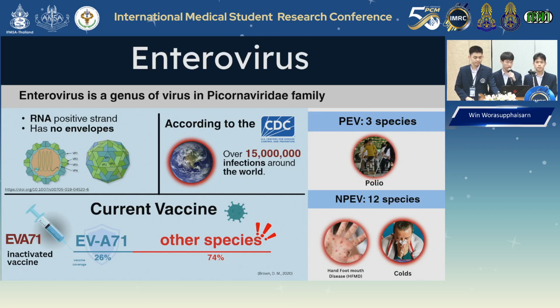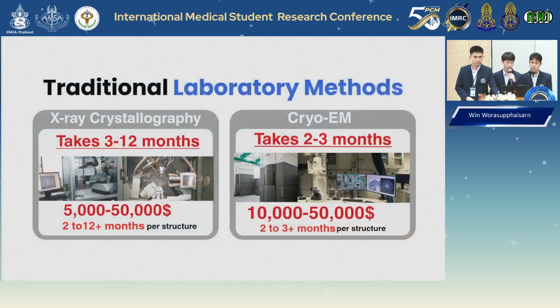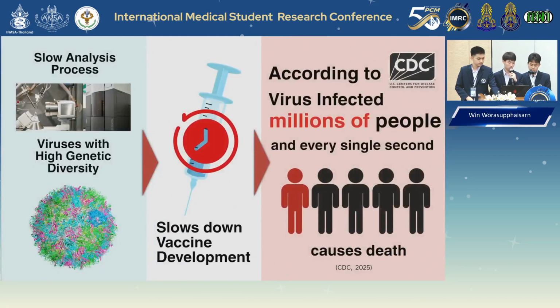Currently, only inactivated EV-A71 vaccines are widely available. They provide incomplete protection, covering roughly 26% of circulating strains in Asia. As a result, there are millions of infections and deaths every year. Laboratory-based structural and antigenic analysis remain slow and costly. These limitations highlight the need for a computational process that is capable of rapidly identifying conserved sites and receptor binding sites